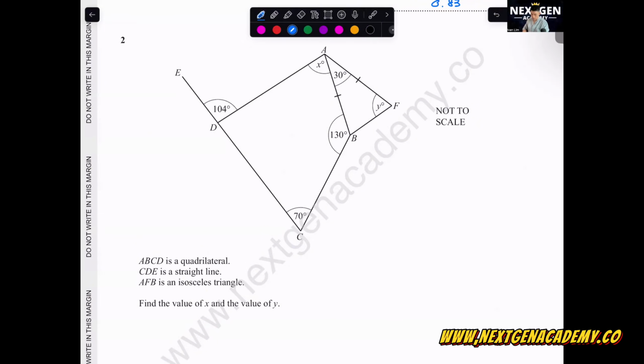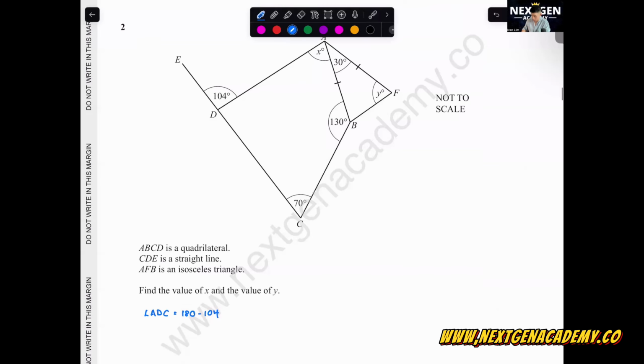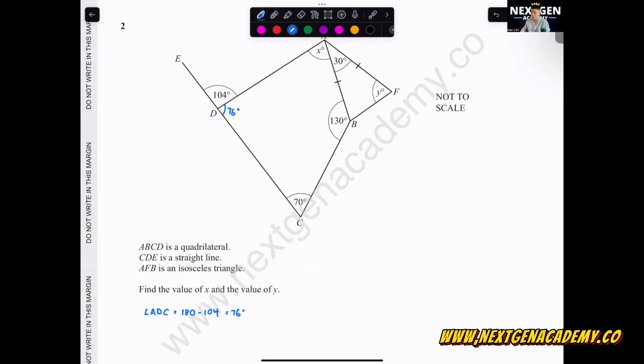ABCD is a quadrilateral. CDE is a straight line. AFB is an isosceles triangle. Find the value of X and the value of Y. Using mental calculation, what can we find first? Number 1, we can find this little angle here. Let's call it angle ADC. Angle ADC will be equal to 180 minus 104 because it's a straight line. So this part here is 76 degrees. This is a quadrilateral, so the sum of the angles will be 360.